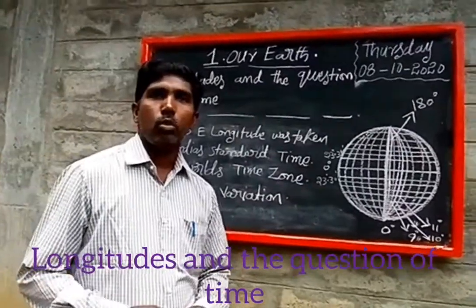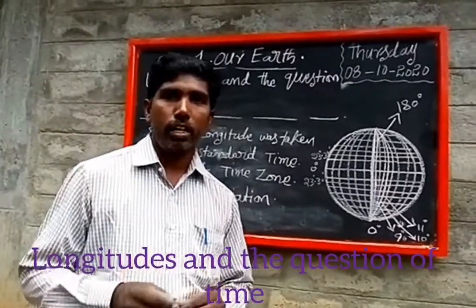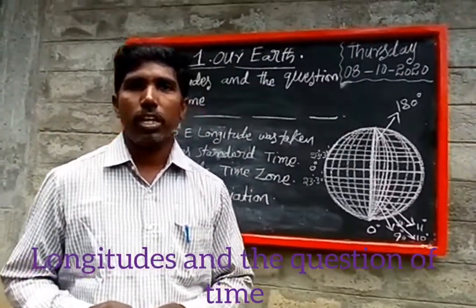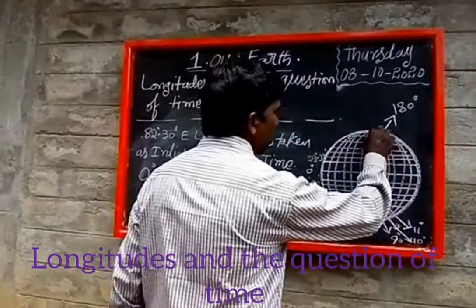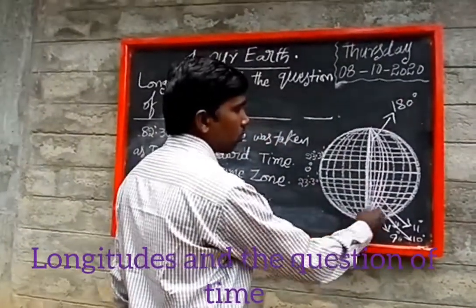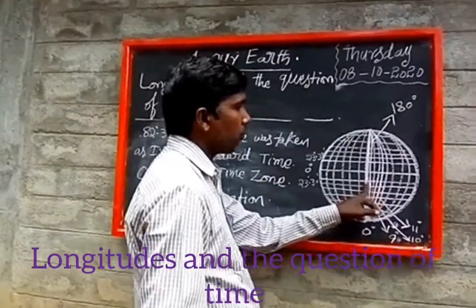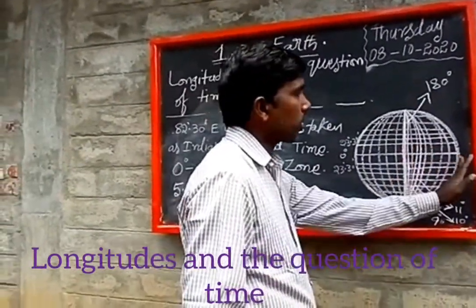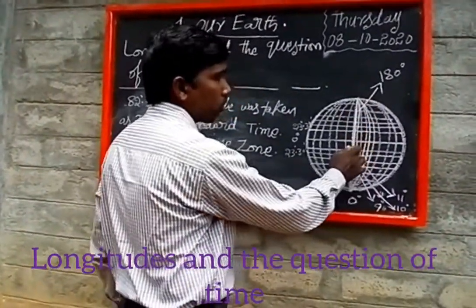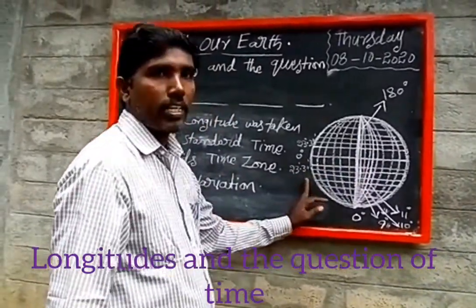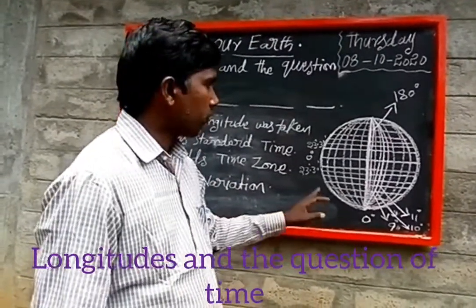When we move from 0 degree longitude eastwards to eastern countries, we have to add the time. When we move from 0 degree longitude westwards, we have to subtract the time.